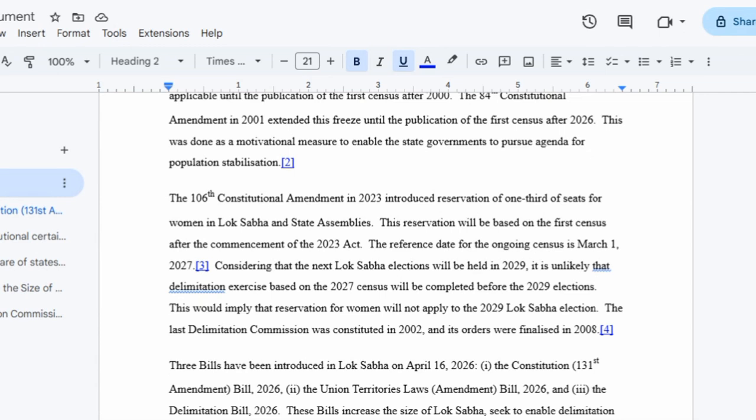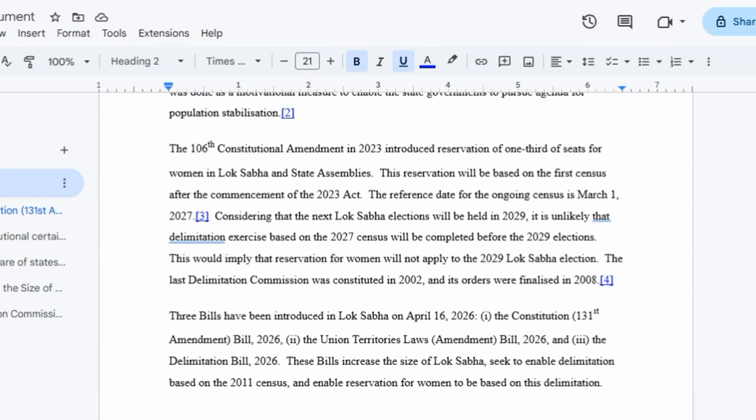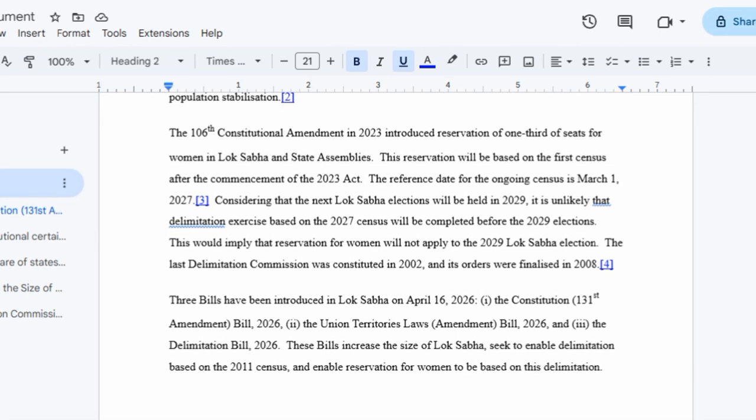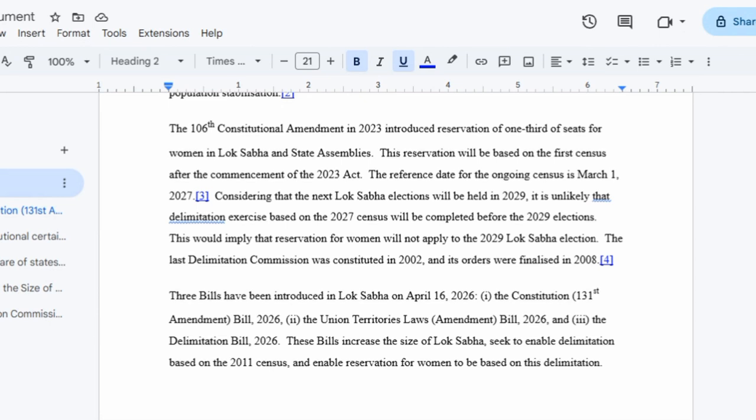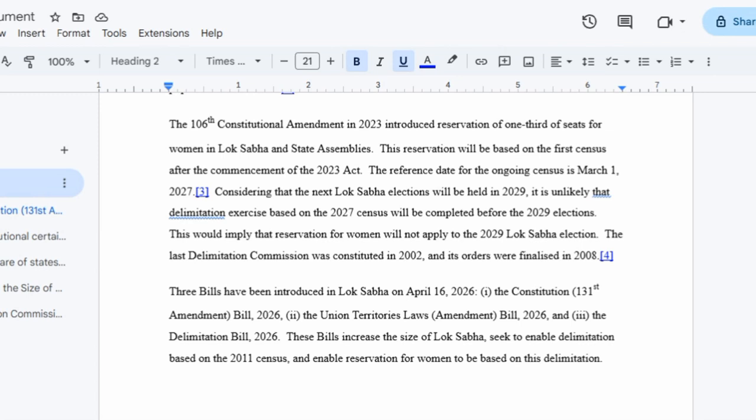Considering that the census will be completed in 2027, it would still require some amount of time, that is 2 to 3 years, to present its data, and it is highly unlikely that the delimitation exercise based on this 2027 census will be completed before the 2029 elections.